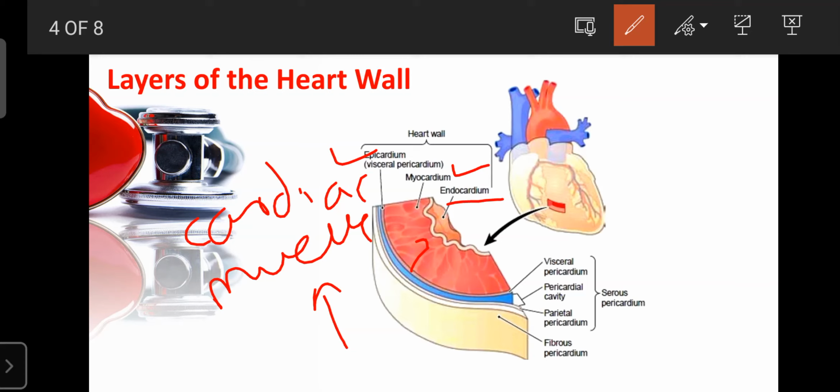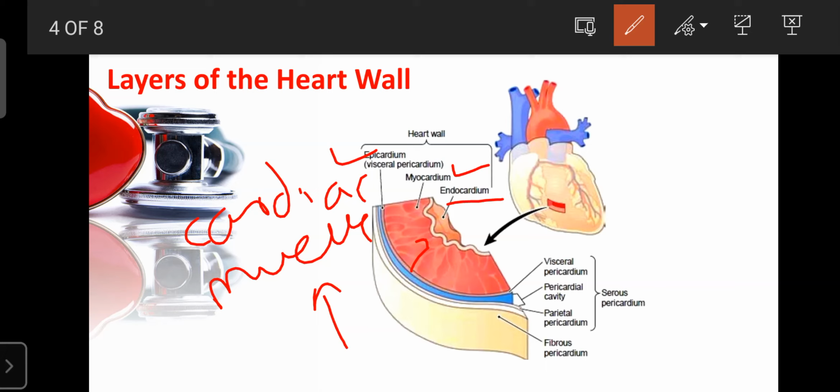And the pericardium also avoids overstretching of the heart. Due to any abnormalities, the heart can be expanded more than its normal size. That is also prevented by the pericardium. So the pericardium is one of the protective layers surrounding the heart. It is mainly a covering layer.